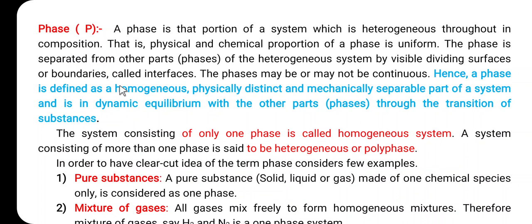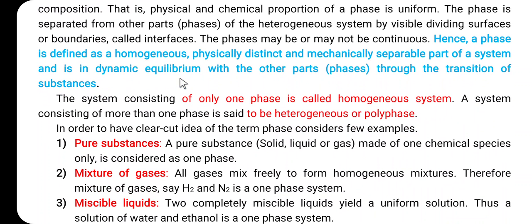So here the phase is separated from the other parts of the heterogeneous system by visible dividing surfaces or boundaries called interfaces. If the system consists of only one phase, then such a system is called a homogeneous system. So here homo means same, geneous means phases. So here the homogeneous system.